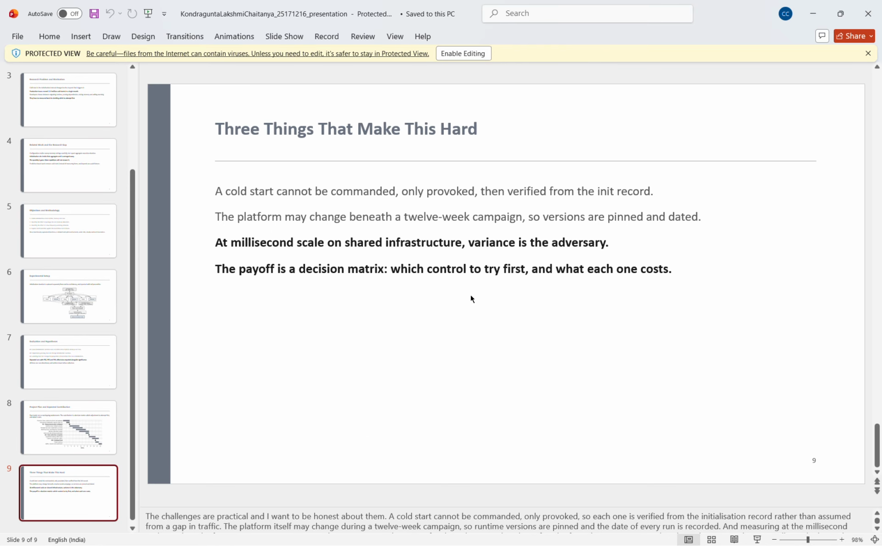Conclusion. Every project has challenges. A cold start cannot be forced, so I need to identify it carefully during the testing. Cloud performance also changes over time. So I will repeat the experiments to get reliable results. I believe these results will be helpful for developers to improve AWS Lambda performance while keeping the cost low.